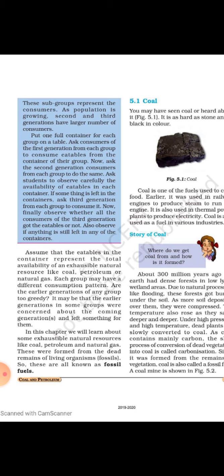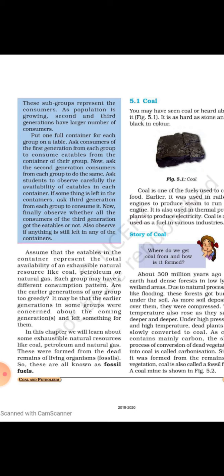Now, the roasted gram is given on the table. The first generation from all the groups, for example from 3 groups, one member from each group will come and take the roasted gram they need. Then the second generation, two members from each group, will come and take the roasted gram. Then the third generation, four members from each group, will come and take the roasted gram.